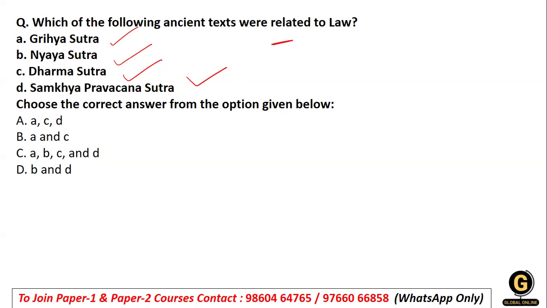And the last one talks about Hindu philosophy. It is asking with respect to law. So when we talk only with respect to law, it is the Griha Sutras, which talk about domestic rituals, and Dharma Sutra, which talks about religion, right? So the answer, options A and C, is the right answer.